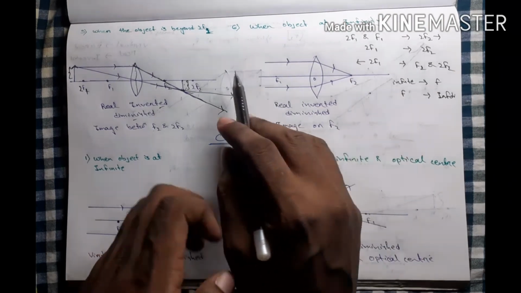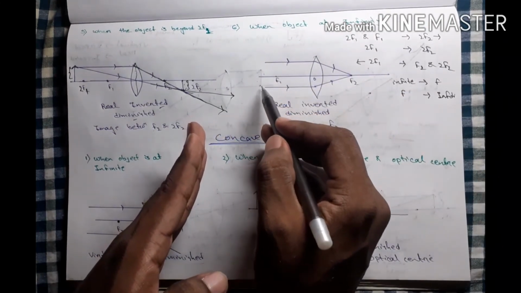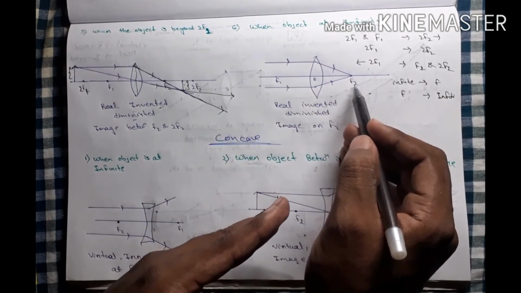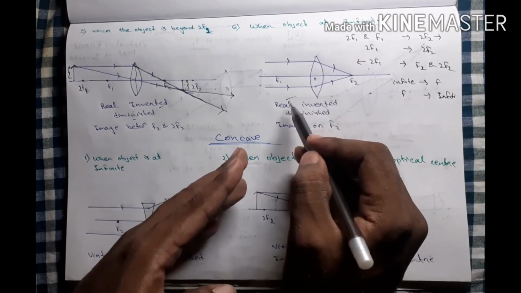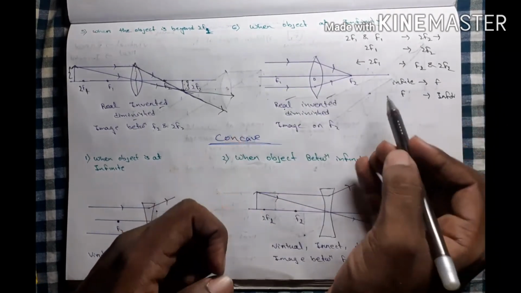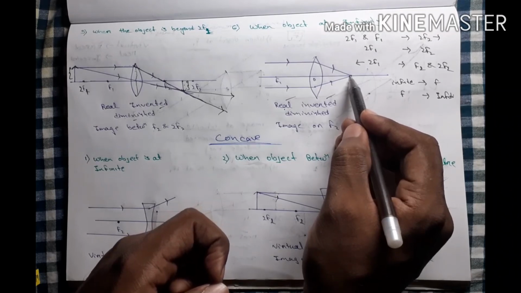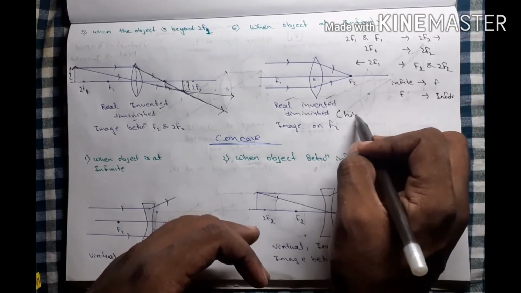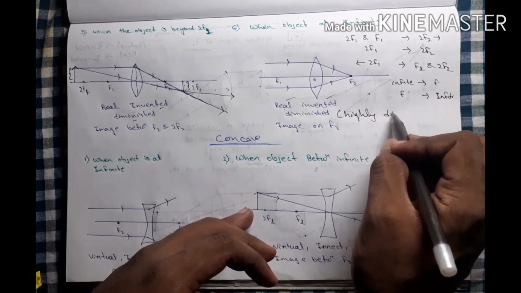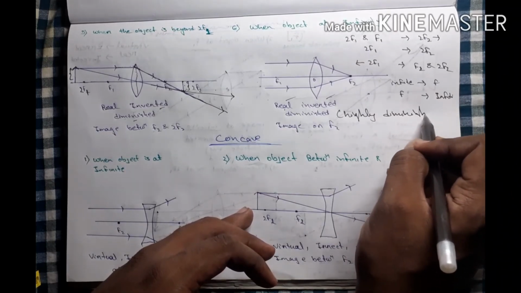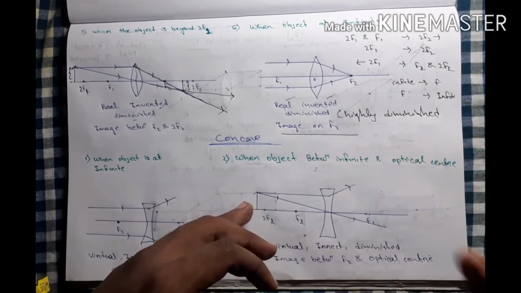It is on the alternate side: here is the object and here is the image, so it is real. Due to being real, it is inverted, and it meets at a point, so it is highly diminished. The image is on f2.